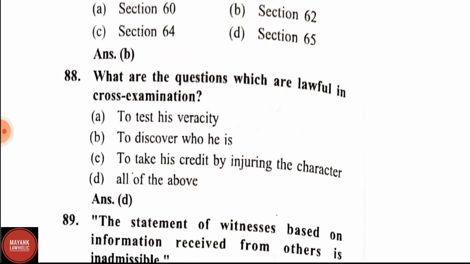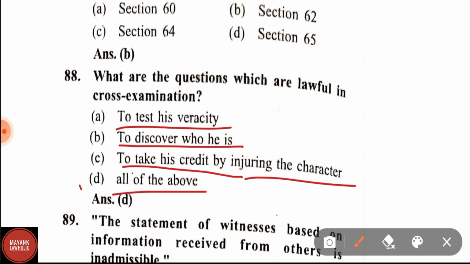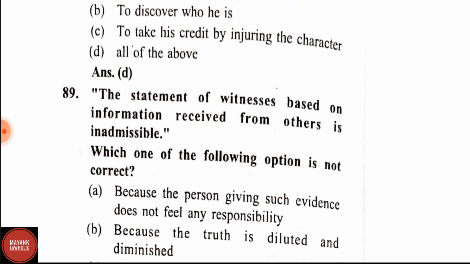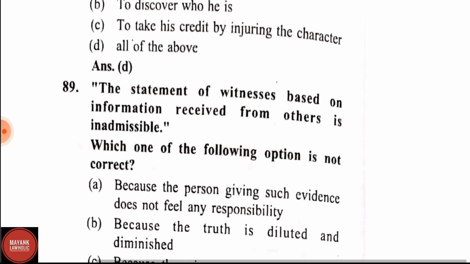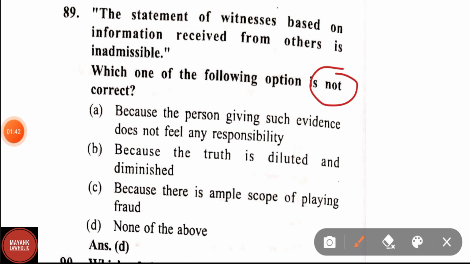Question number 88. What are the questions which are lawful in cross-examination? Options are to test his veracity, to discover who he is, to shake his credit by injuring the character, all of the above. Correct answer is option D, that is all of the above. Question number 89. The statement of a witness based on the information received from others is inadmissible. Which of the following option is not correct? Here it is asked which is not correct.